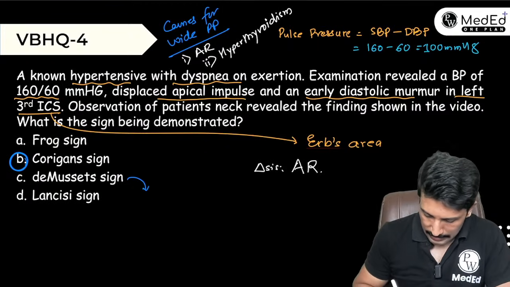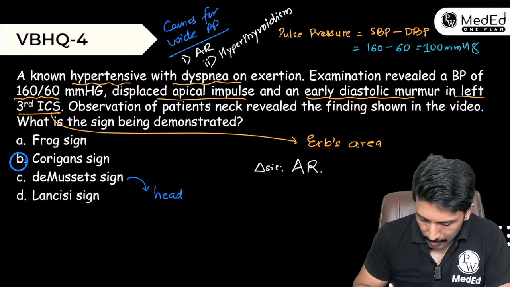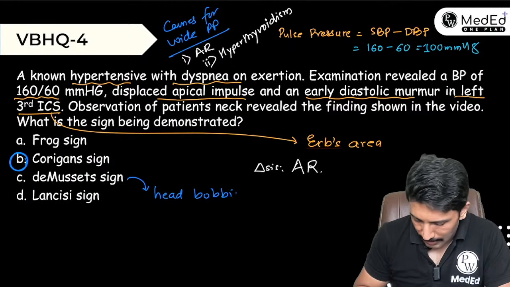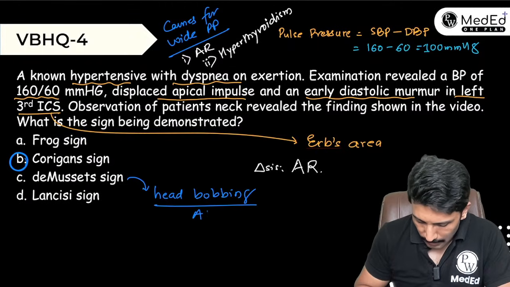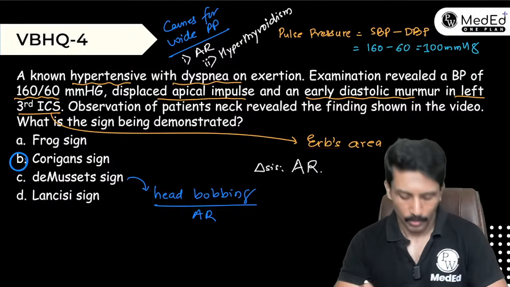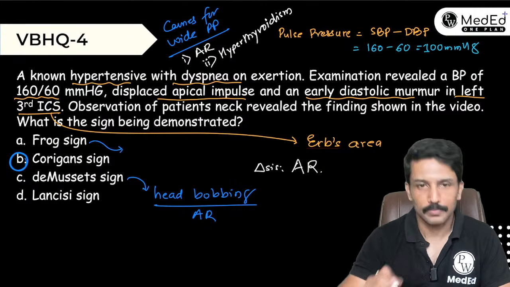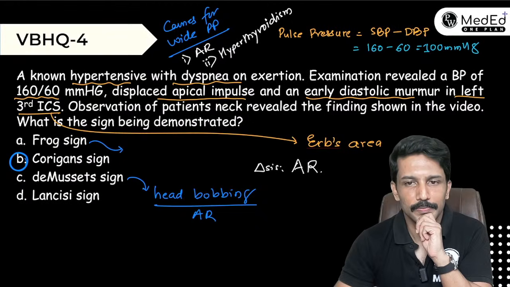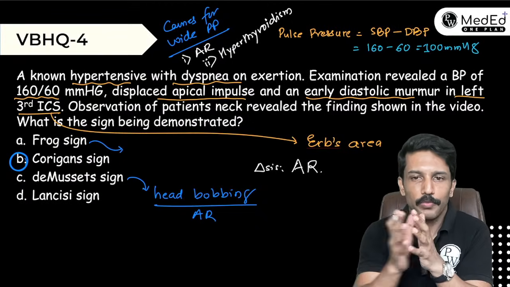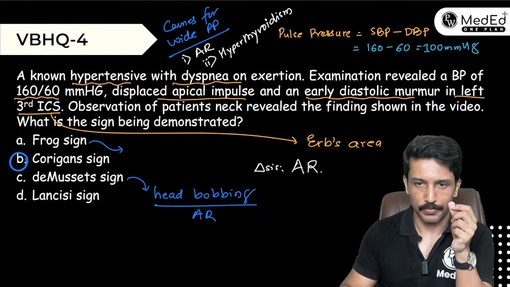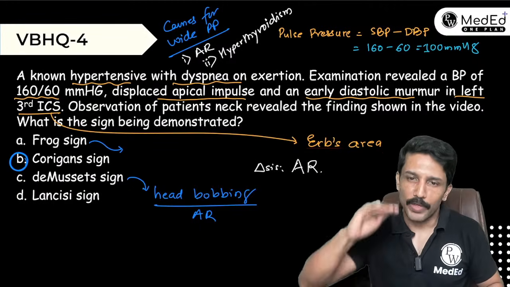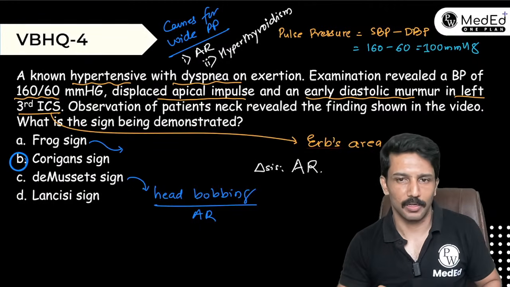Yes, the head bobbing or head nodding is what we call de Musset sign, again encountered in patients with aortic regurgitation. Okay, what is frog sign? In the JVP, we get something called Cannon A waves. What are Cannon A waves? Very tall A waves which appear intermittently.